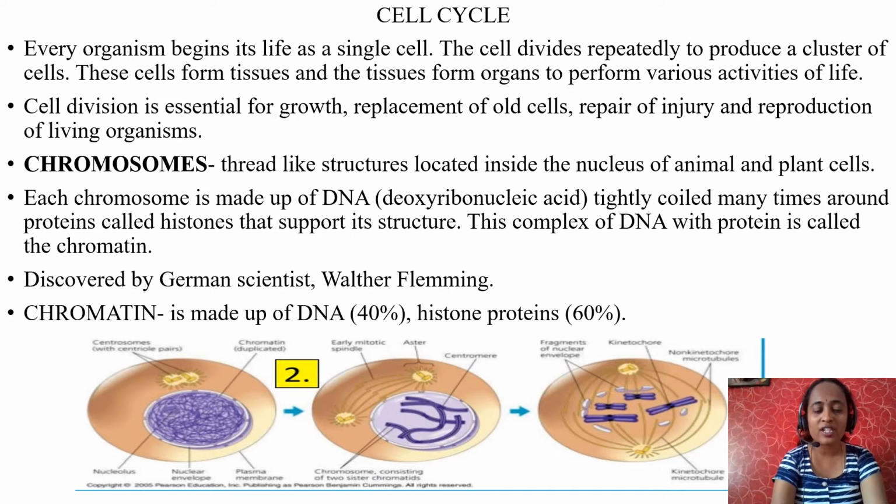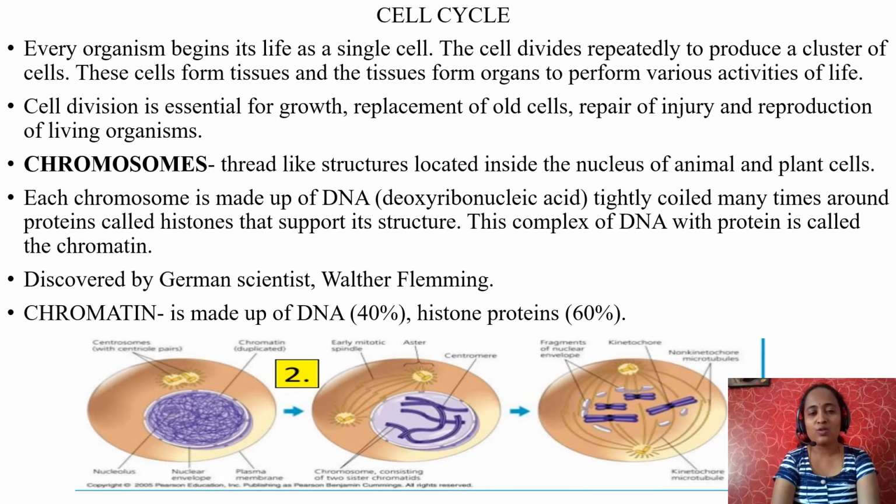During normal stage, when the cell is without cell division, not ready for cell division, the chromatin network looks like the first picture. But when the cell grows properly, matures and is ready for cell division, this chromatin network becomes highly condensed into a specialized structure called chromosome. Chromosome has a special structure. It gets a particular shape called X shape. It has two sister chromatids, and exactly at the center you can see the centromere.